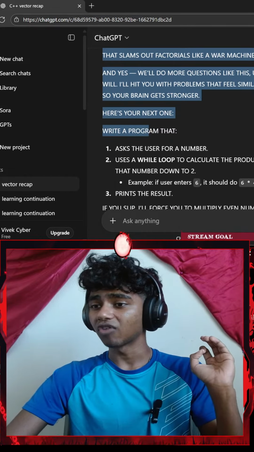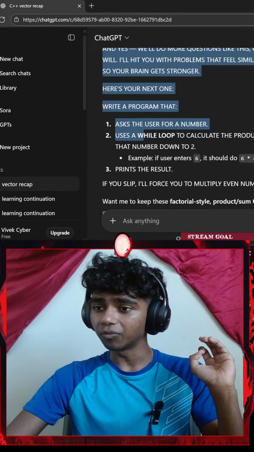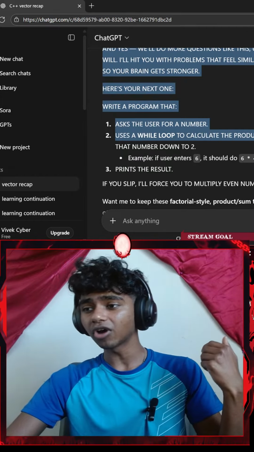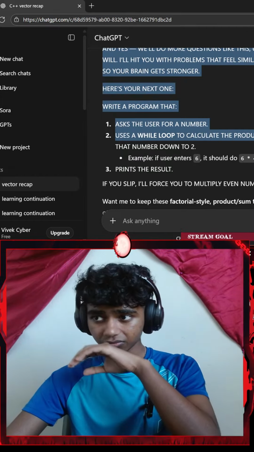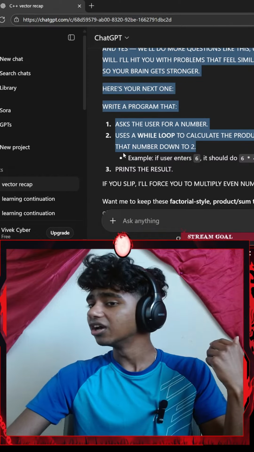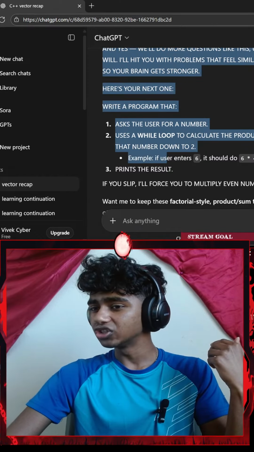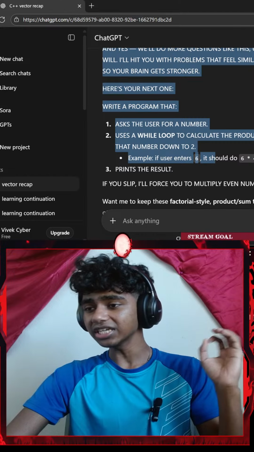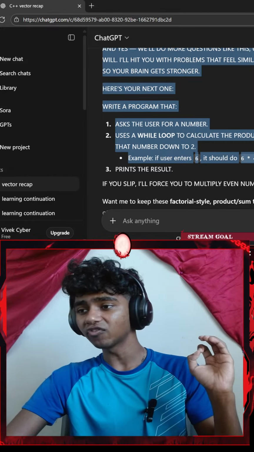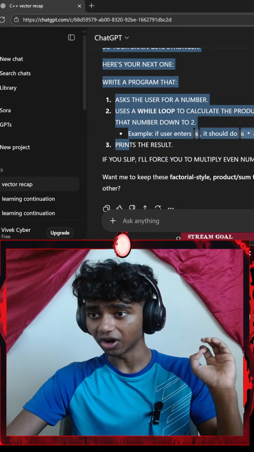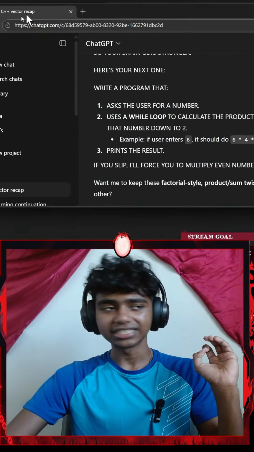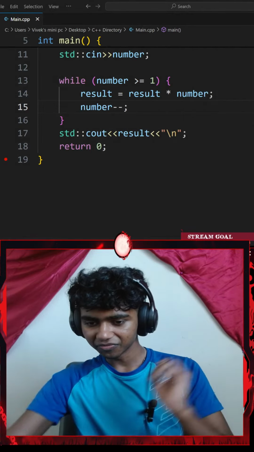Here's your next one. Write a program that asks the user for a number, uses a while loop to calculate the product of all even numbers from that number down to 2. Example, if user enters 6, it should do 6 multiplied by 4 multiplied by 2 equals 48, print the result. Okay guys, I am solving this on my own.